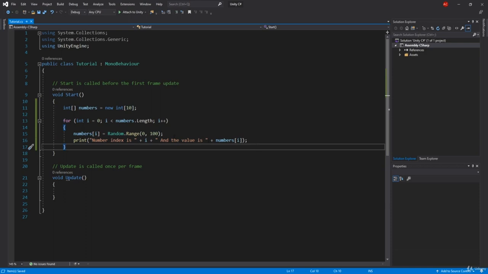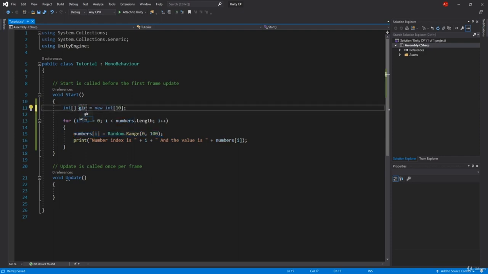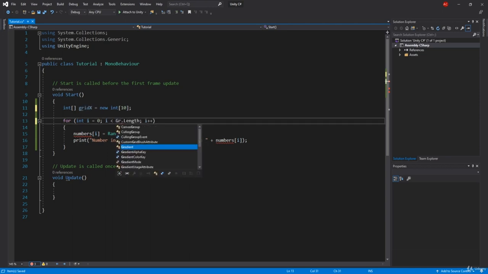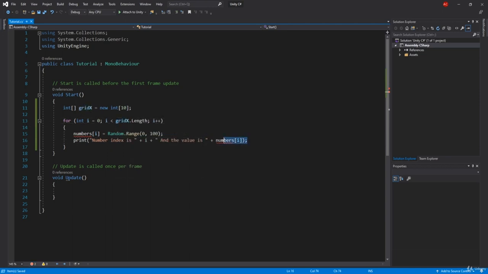Now the more practical way to do it is to have some sort of grid. So let's say, for example, this will be our grid X, and we're going to change this to gridX with a smaller g. And what we're going to do here is really simple.